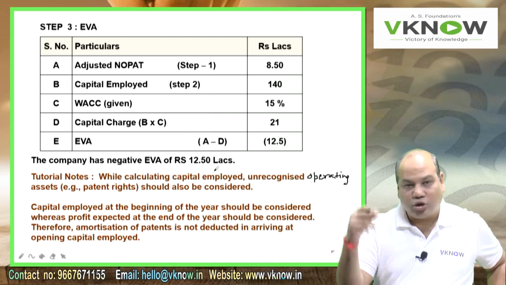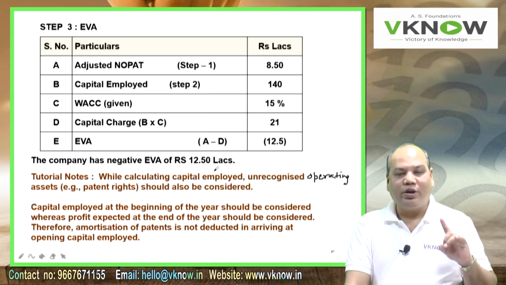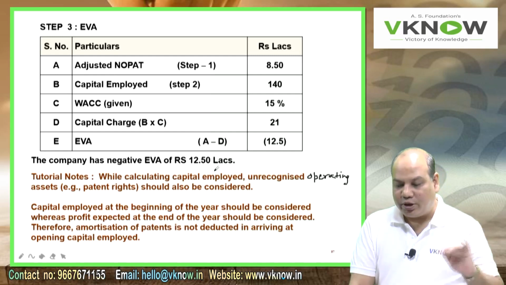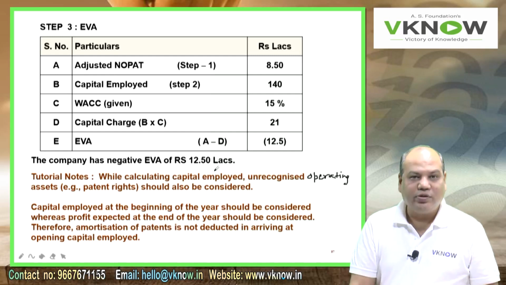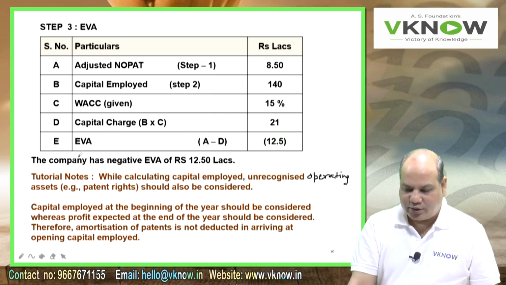Recognized non-operating assets are excluded. Recognized non-operating assets we have excluded in some problem. Unrecognized operating assets, like in this example, patent rights, should be considered. Second note, which is your query, that while calculating capital employed, why we have not deducted amortization of patent right. So that was a very important question. The answer of that question is here.